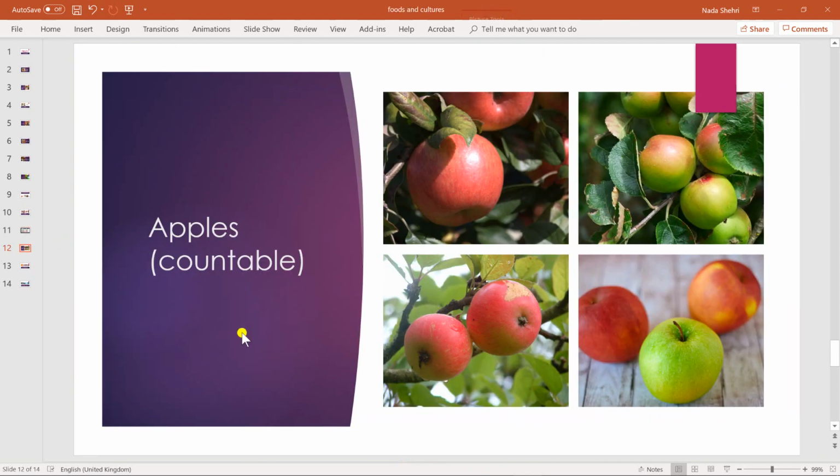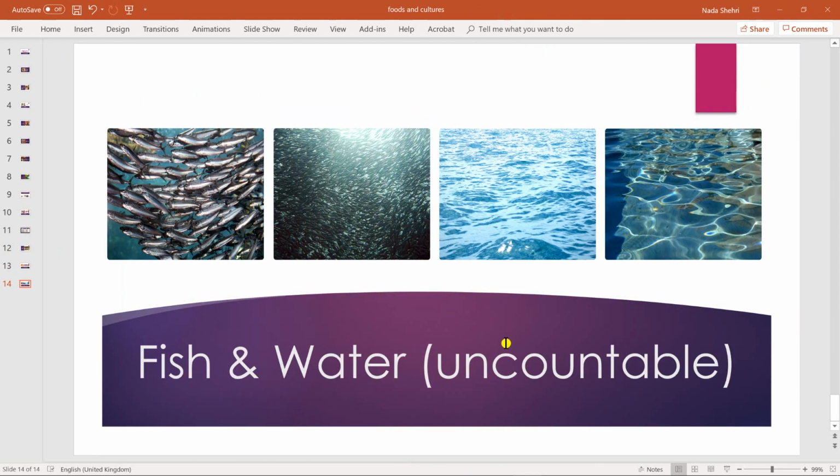Like for example, among the uncountable nouns, water. You cannot say, for example, this sea has 1,000 waters. No way, we cannot say that. Also, fish. We always cannot count fish.